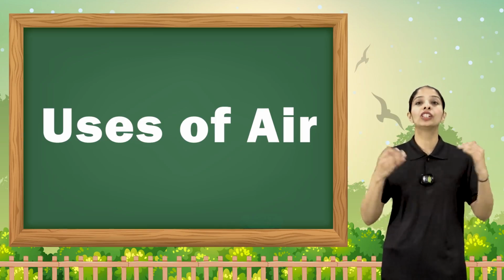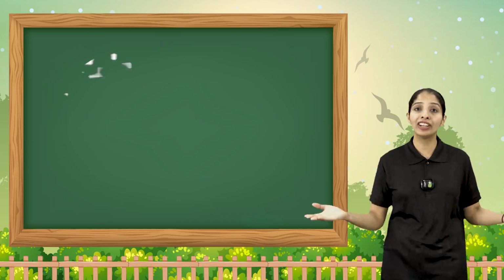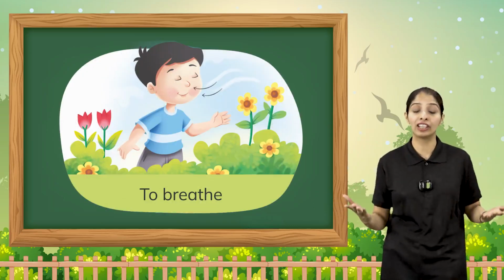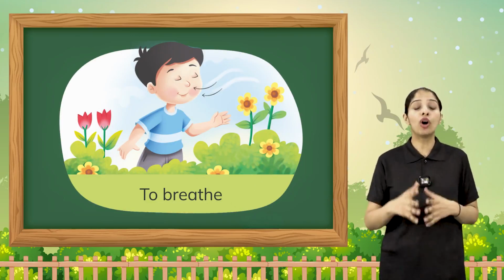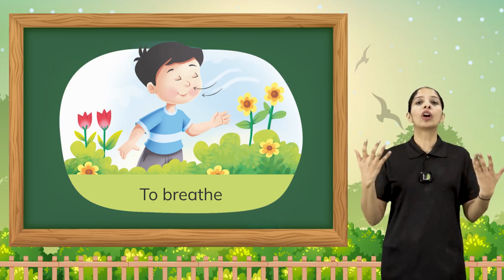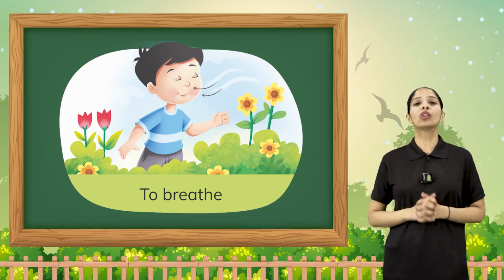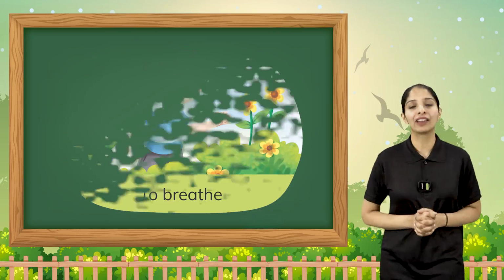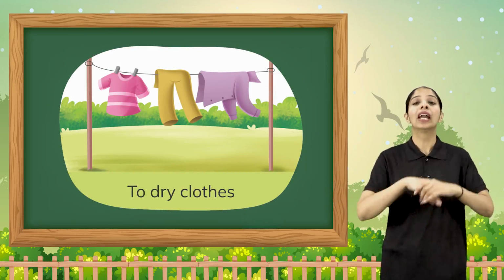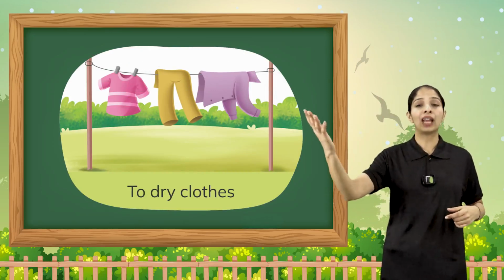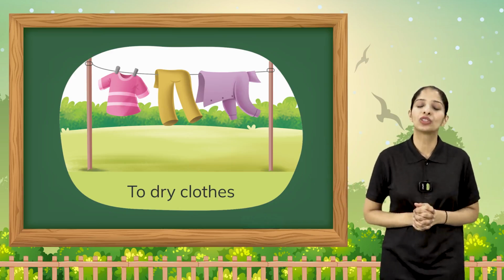Now in today's session we'll talk about a few uses of air. So use number one is very common and essential for our survival. If there is no air, we will not be able to survive. To breathe, what are we breathing? We are breathing air. We are breathing oxygen from air. So to breathe, we need air. The second use of air is to dry clothes. You must have seen your mother putting out clothes outside to dry. Air helps them to dry up.